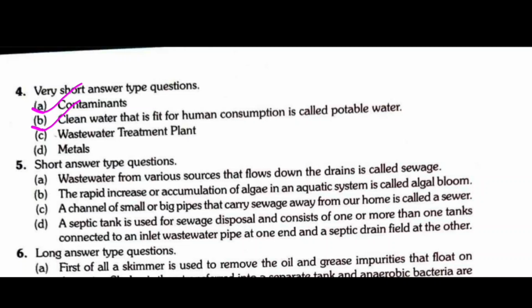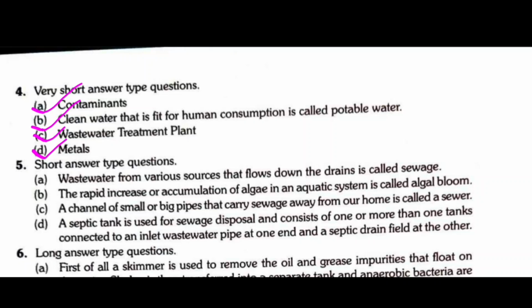C, write the full form of WWTP. WWTP means wastewater treatment plant. D, name an inorganic impurity present in sewage: metals. Okay. Then next, this is complete, very short type.